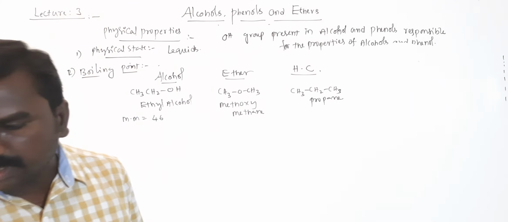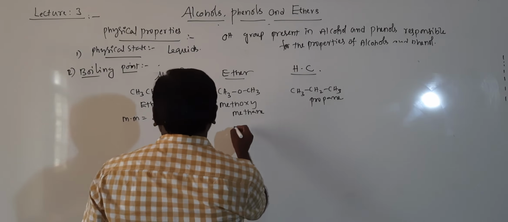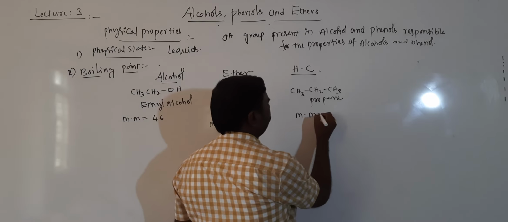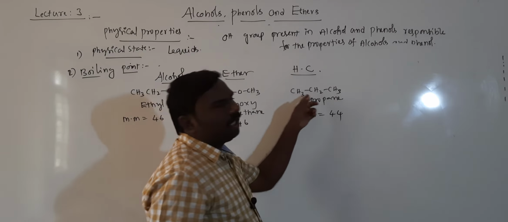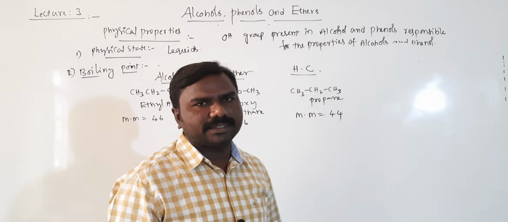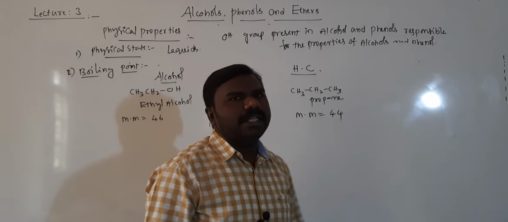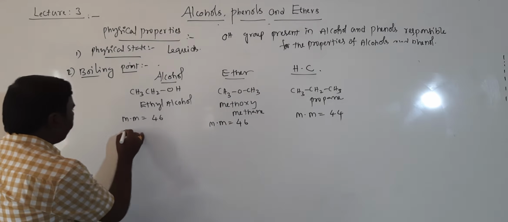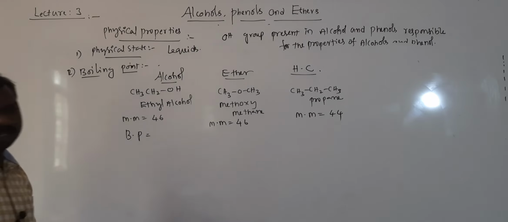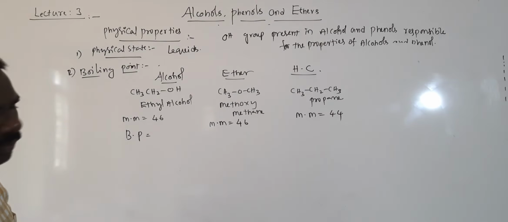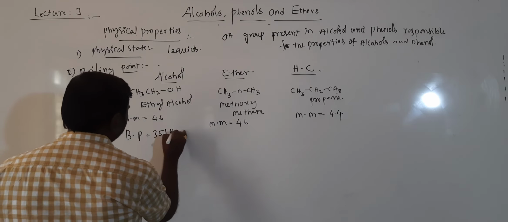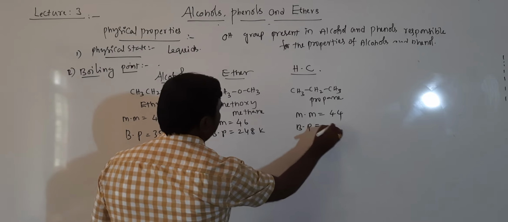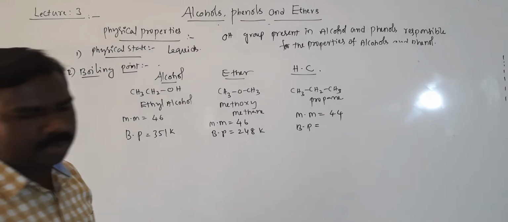The molecular mass of the first compound is 46 grams per mole, and the second one is also 46. For propane the molecular mass is 44 grams: 3 carbons, 3 12s, 36 plus 8, totally 44. Molecular mass is almost the same. But the boiling point for this is 351 kelvins, for the next 248 kelvins, and for this the value is 231 kelvins.